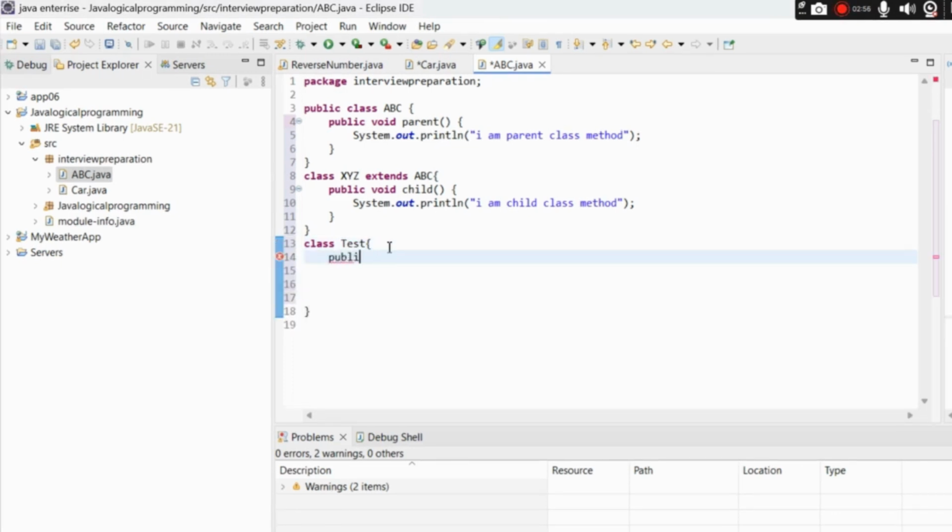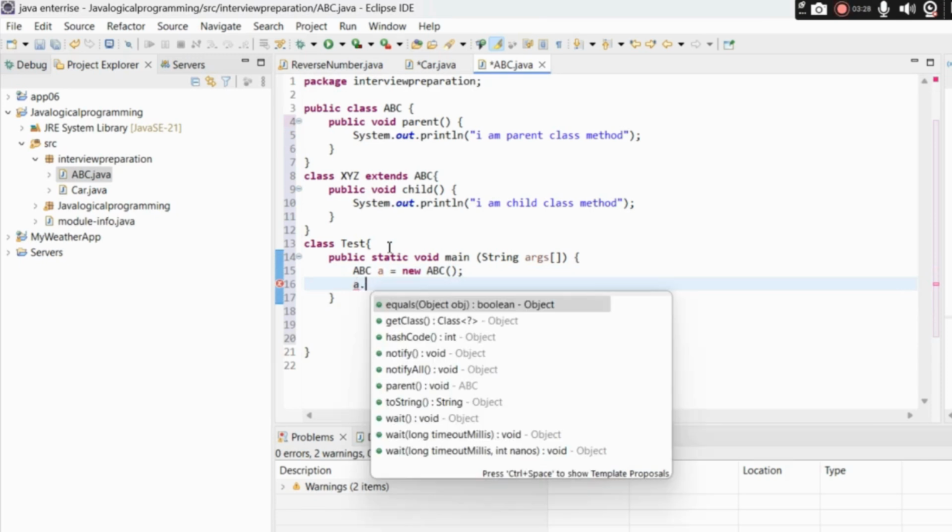Let me quickly first of all write psvm, public static void main, String args. Okay. Now let us play around with it. Let me first create a parent class object with new. I have used the reference variable as a.